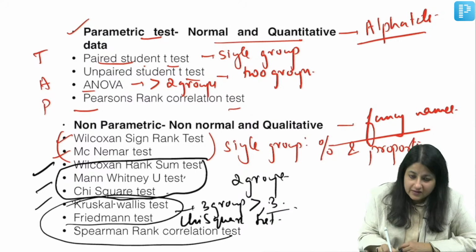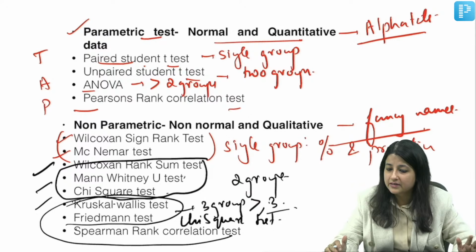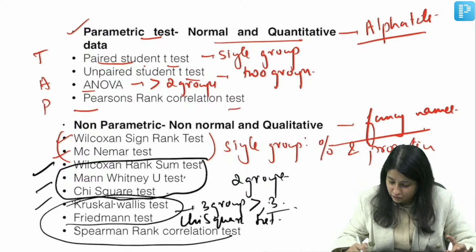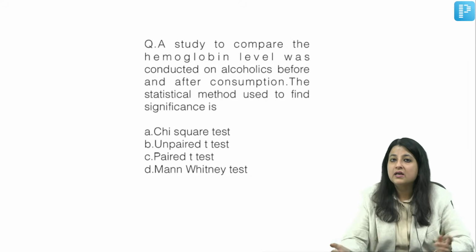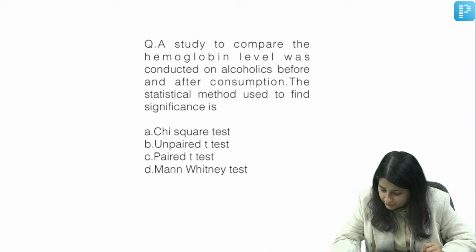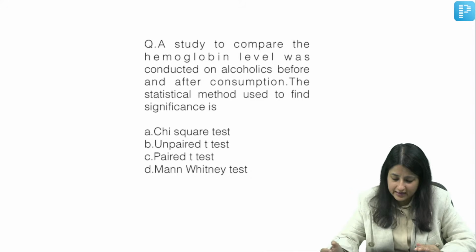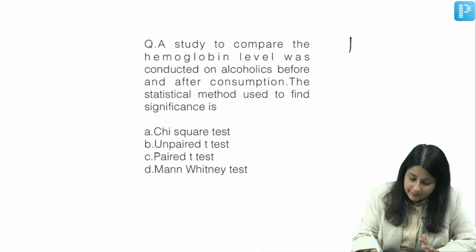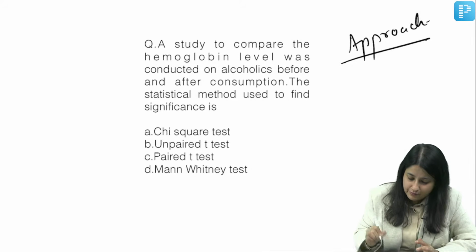The one thing that you need to figure out, guys, is whether it is a quantitative variable or a qualitative variable. All right. Now let me show you a few questions, and that will get you to think clearly. Chalo. Tell me the answer to this one. A study to compare hemoglobin level was conducted on alcoholics before and after consumption. So what is the statistical test? Now always remember the approach. You have to figure out which type of variable it is.